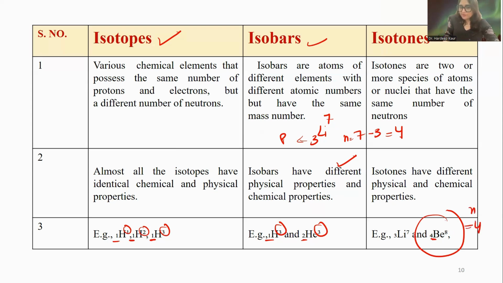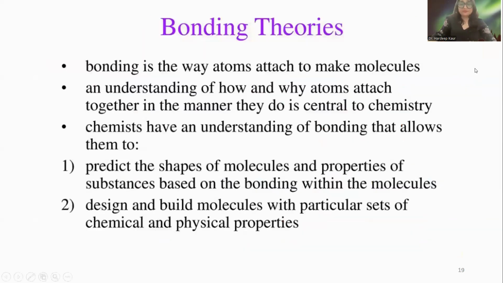Neutrons are 4 in both cases. This is how isotones are defined: they have the same number of neutrons, and they have different physical and chemical properties. The term iso means same. Here the atomic number is the same, the atomic mass is the same, the number of neutrons is the same.